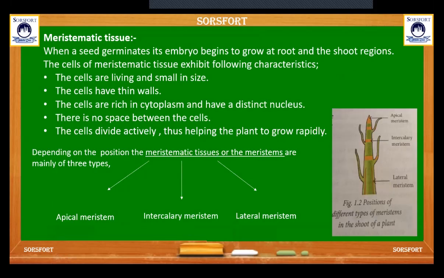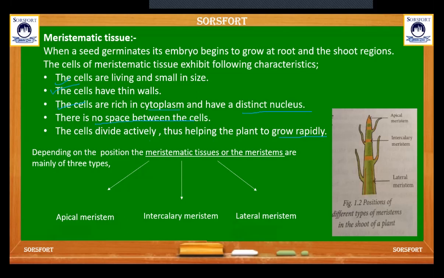These are the characteristics of meristematic tissue. You can find this in the root and shoot region. They are living and small in size. They have thin cell walls. Their cells are rich in cytoplasm and have a distinct nucleus. There is no space between the cells. The cells divide actively, thus helping the plant to grow rapidly.